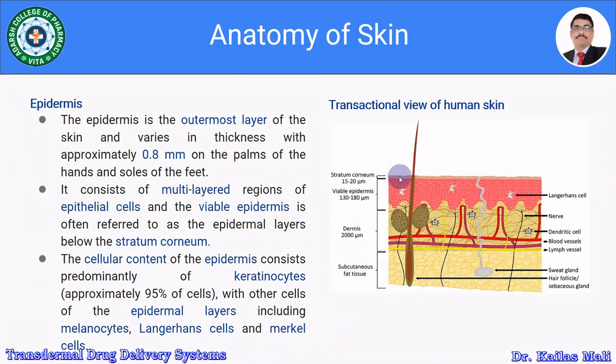So this is the stratum corneum and this is the viable epidermis. The cellular content of the epidermis consists predominantly of keratinocytes, approximately 95% of cells, with the other cells of the epidermal layer including the Langerhans cells, melanocytes, and the Merkel cells. We'll see the position of all these cells in the next slide.